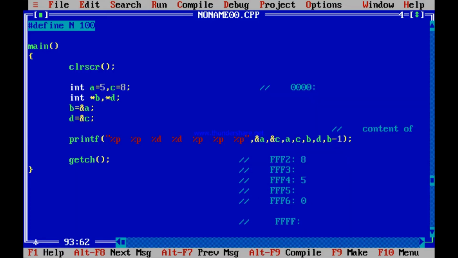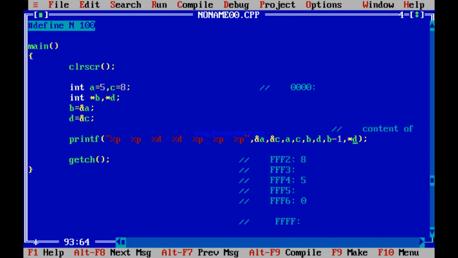See FFF2 again. Now do you notice anything? Star D, what should that mean? Content of D. What is D? D is address of C. What is C? Address of C. What is address of C? FFF2. So what is D? FFF2. Content of D, content of FFF2. What should it print? 8.